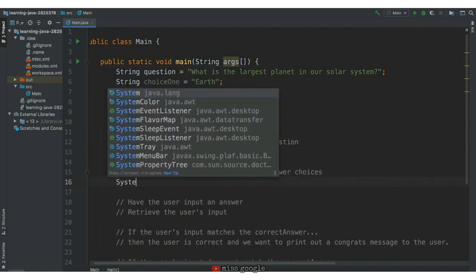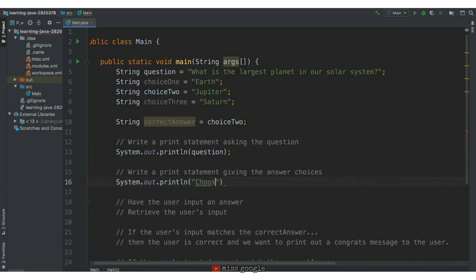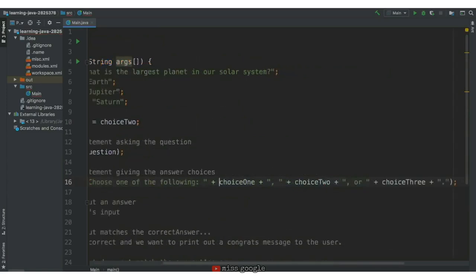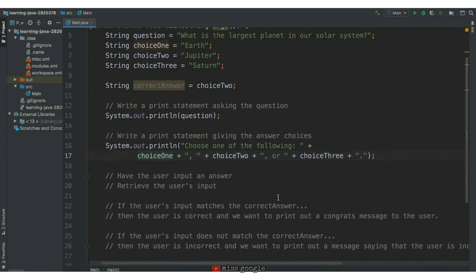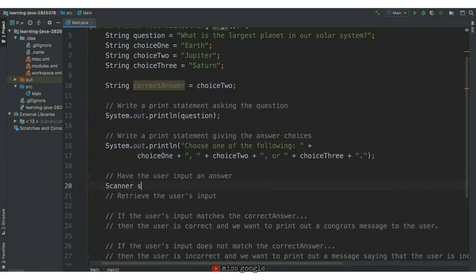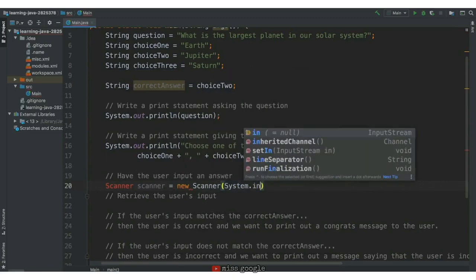Then we'll give the user some answer choices. To retrieve the user's input, we create a scanner using System.in and use the .next operation.